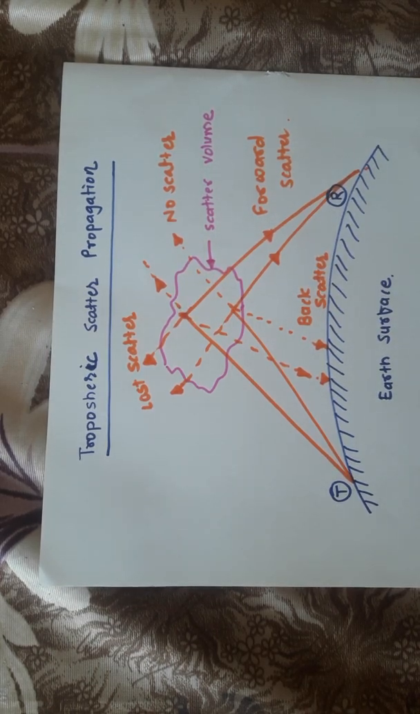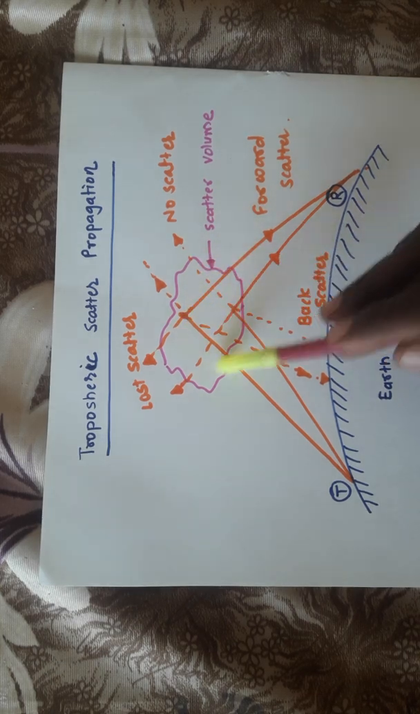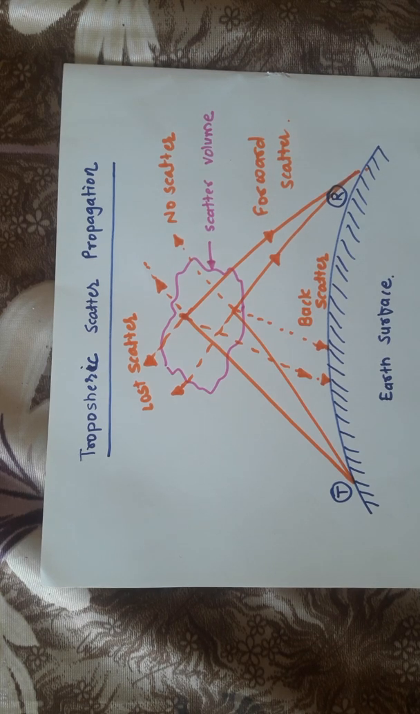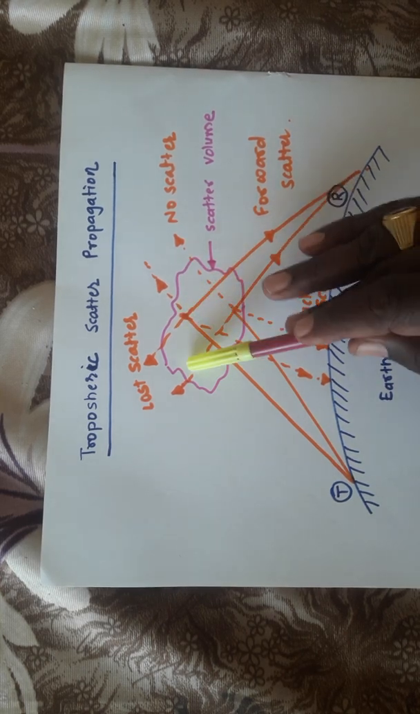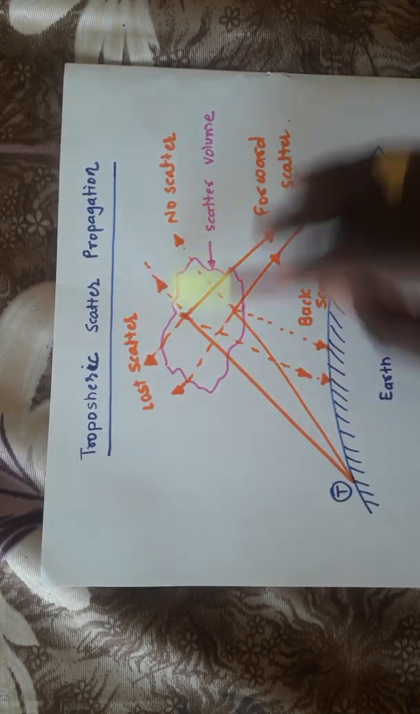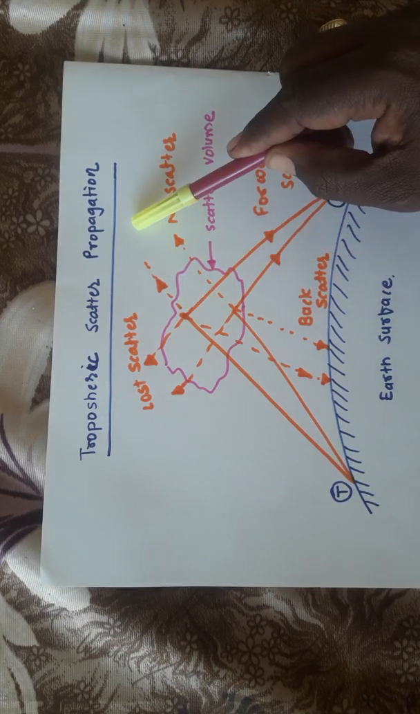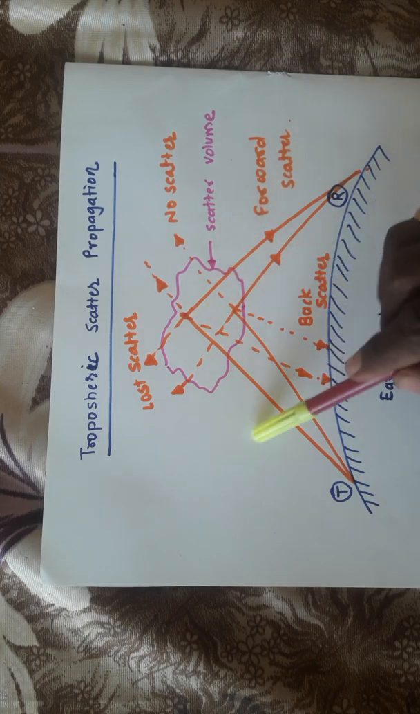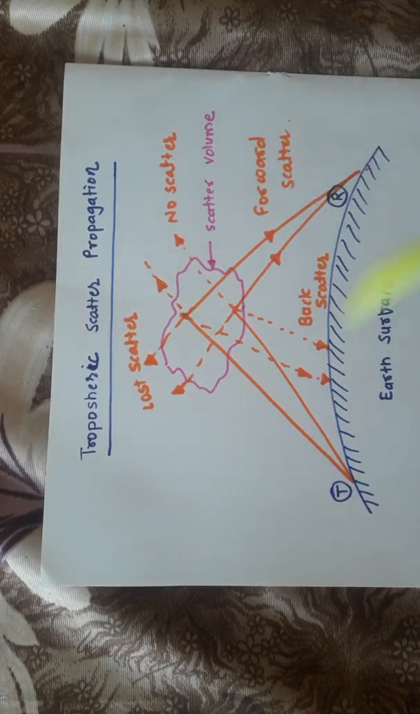Now whatever energy enters within this particular scatter volume gets scattered, and because of this scattering phenomenon, the communication itself is done. So the transmitting antenna, the UHF antenna T, beams up the energy, and this energy will be scattered by the troposphere in different directions. You are observing in this direction there is energy, this is also energy which is scattered. So for every direction, because of this scattering process, the energy gets scattered.